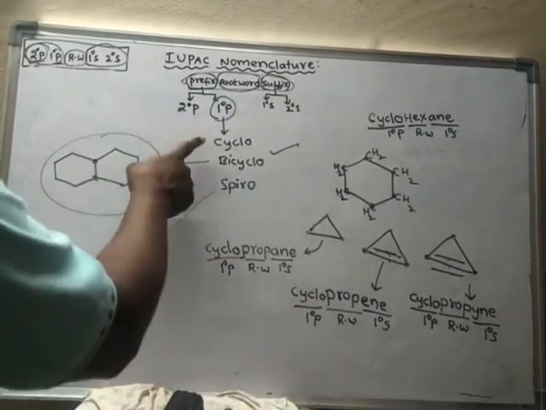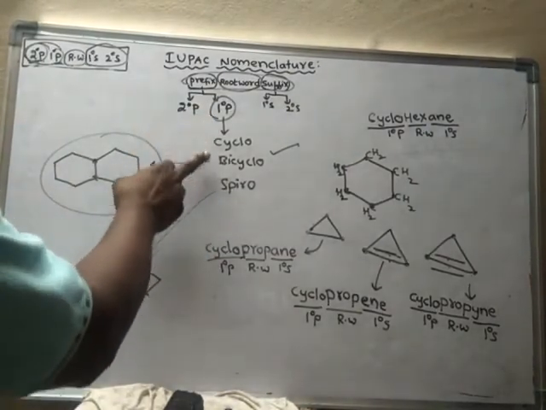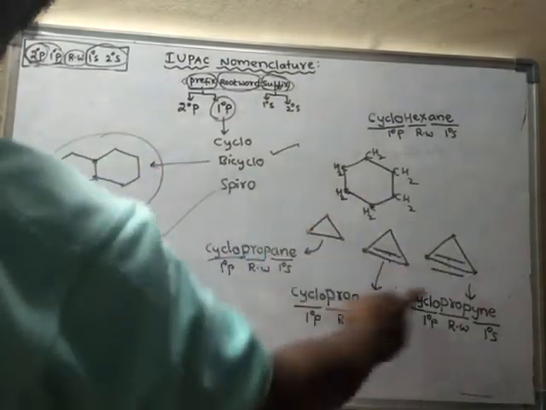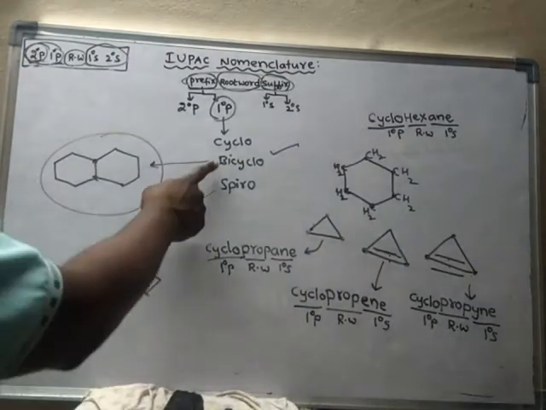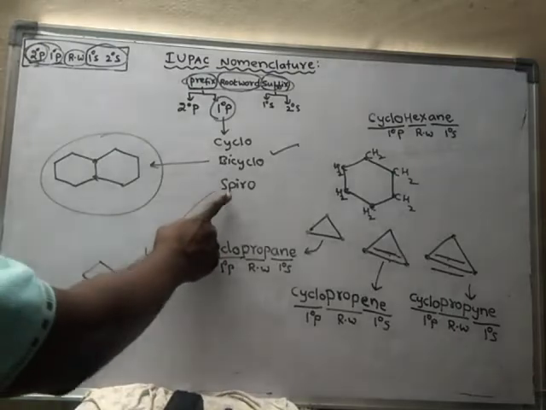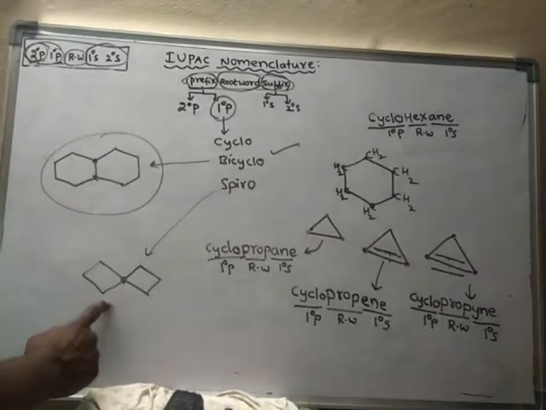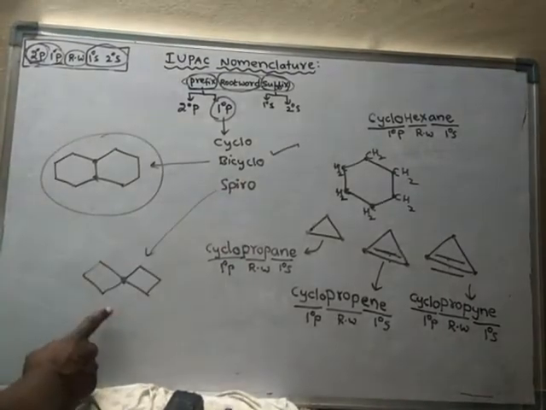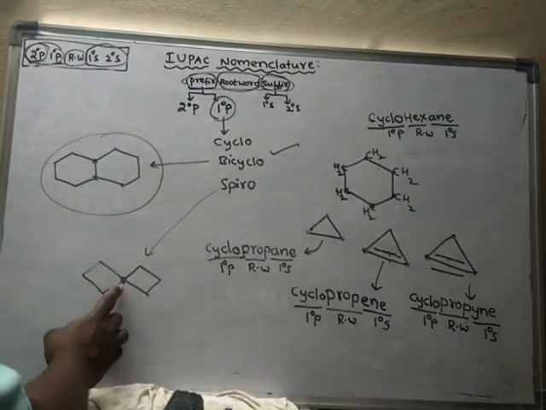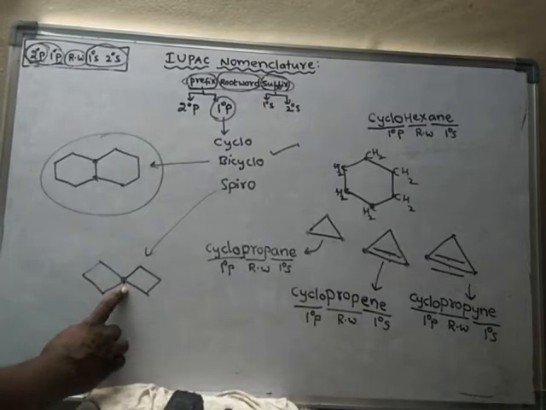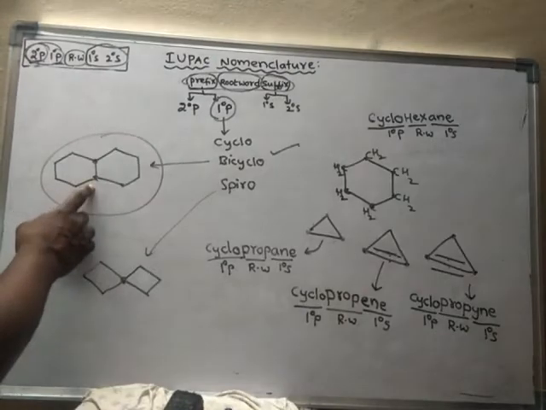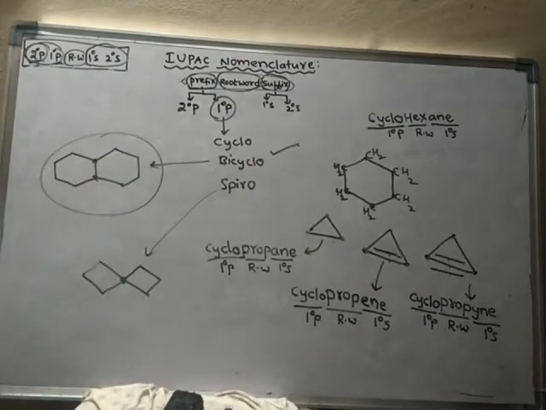For the time being, primary prefix means there are 3 words. What are those 3 words? We may use cyclo for this type of compound, we may use bicyclo for this type of compound, and we may use spiro for this type of compound. So here, when 2 rings are combined by only a single carbon, that only 1 carbon becomes part of this ring as well as this ring. But here 2 carbons become part of these 2 rings. So like that.